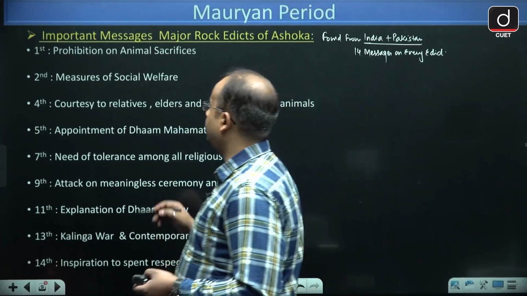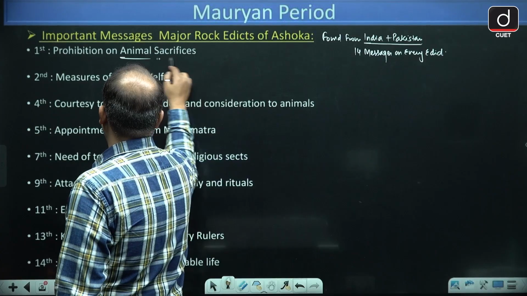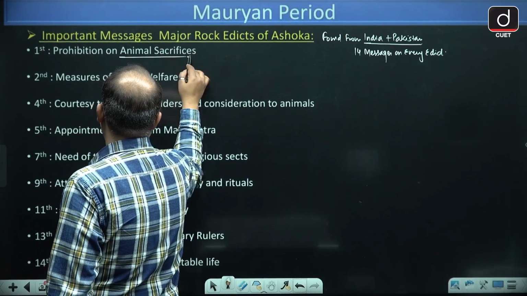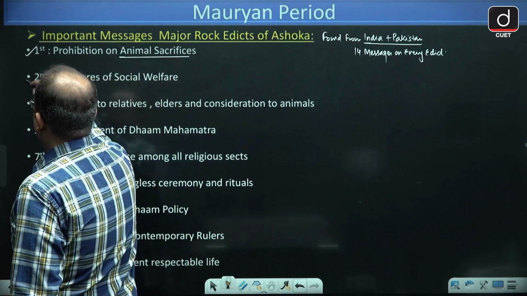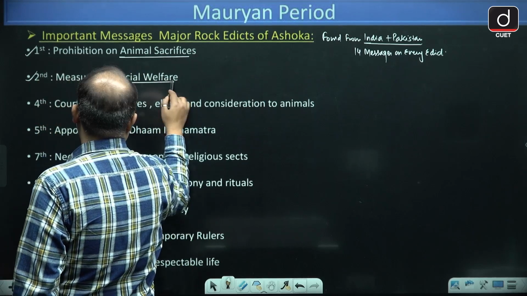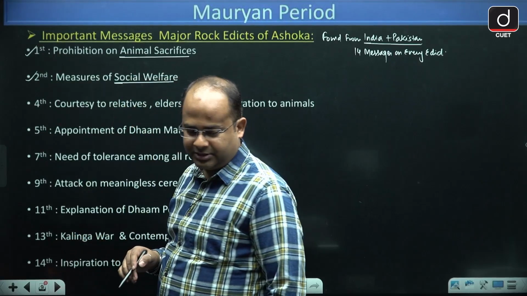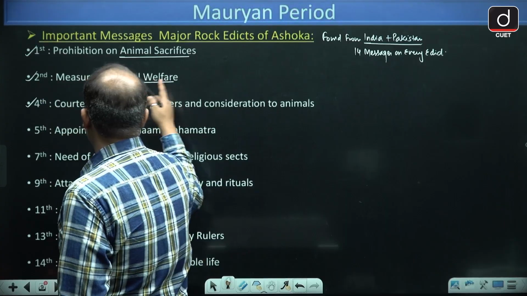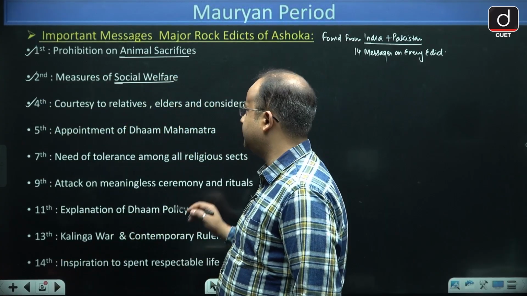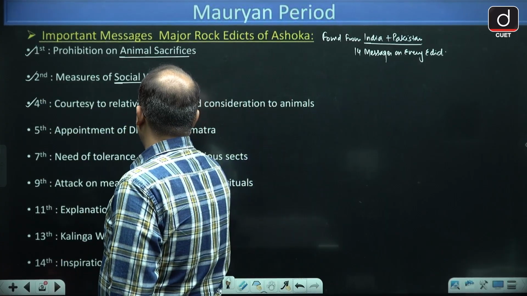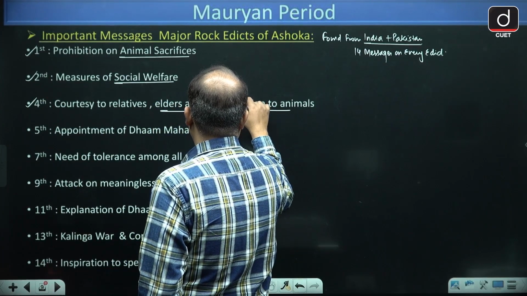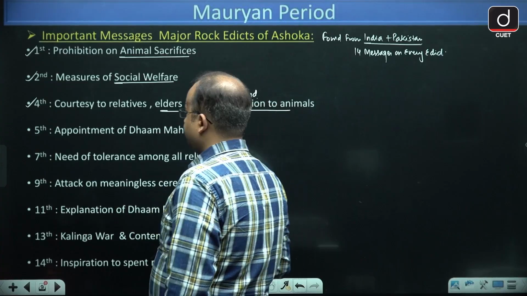The first message is the prohibition of animal sacrifice. The second message is measures of social welfare. Then, because we are discussing the important messages, courtesy to relatives and elders, and consideration to animals, which means be kind to animals.